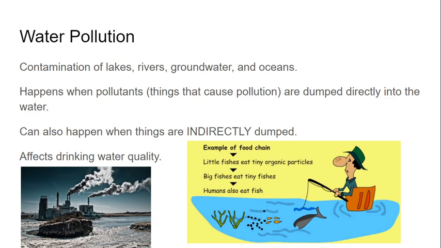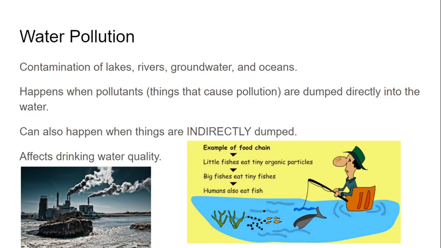However, this can also happen when things are indirectly dumped into those water systems. So let's say it's springtime, you take your bike out and you want to paint it red. And so you have your bike on your driveway and you paint it red and it looks great. Now you probably spilled some paint along the way. So you probably took a hose and washed that paint down and it would go into the sewer system. And you're like, great, my driveway's good, I'm good to go. However, that sewer system leads to other bodies of water.